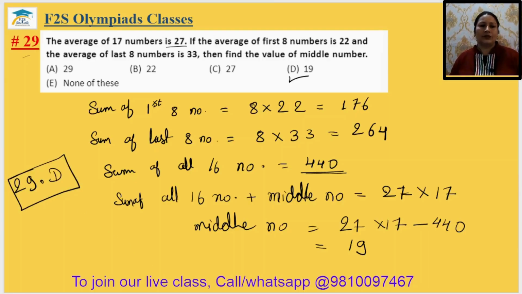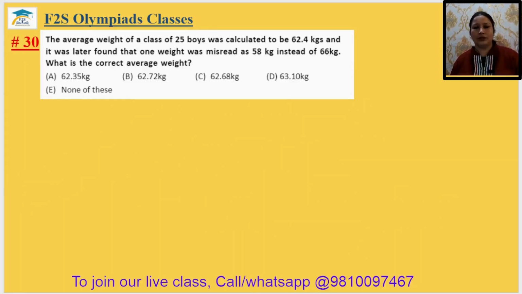Okay. Come to question number 30. The average weight of a class of 25 boys was calculated to be 62.4 kgs, and it was later found that one weight was misread as 58 kg instead of 66 kg. So what is the correct average weight?